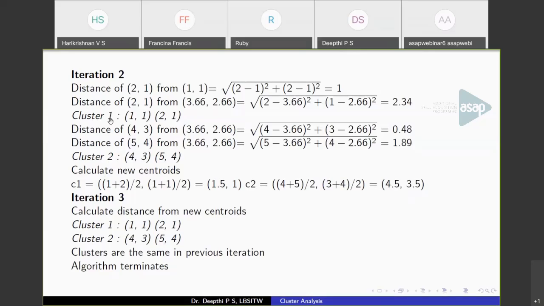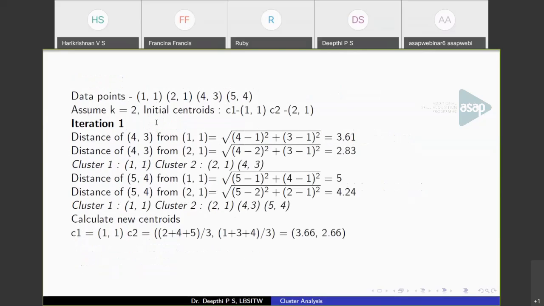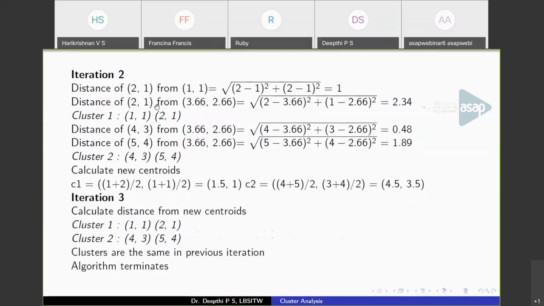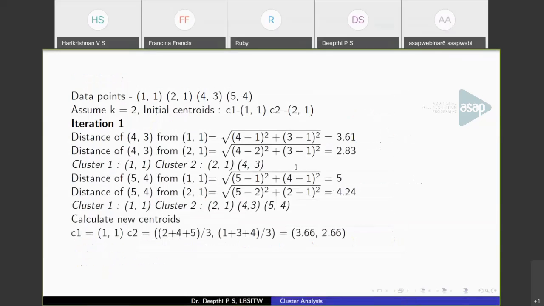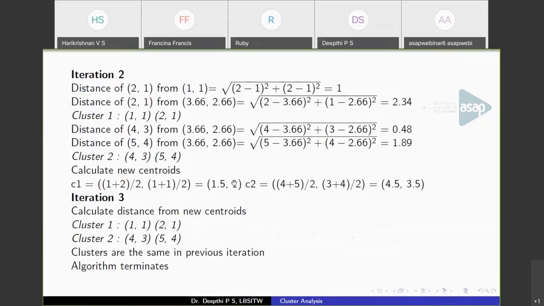See this, in the second iteration we have 2 points in cluster 1, whereas in the previous iteration we had only 1 point. In the second iteration we have 2 points in cluster 1 and 2 points in cluster 2. So we take the average of these 2 points as the new centroid of cluster 1 and the average of the other 2 points as the mean of the second cluster. So the new centroids are (1.5, 1) and (4.5, 3.5). Now again calculate the distance of all points. We have 4 points here: (1, 1), (2, 1), (4, 3), (5, 4). Calculate the distance of all points to these 2 centroids.